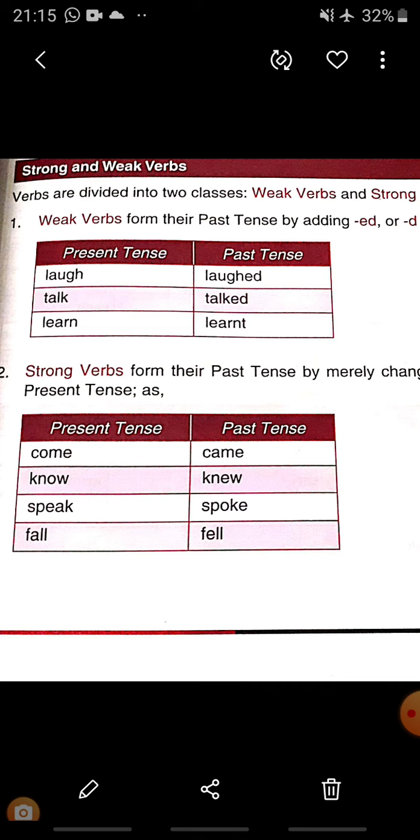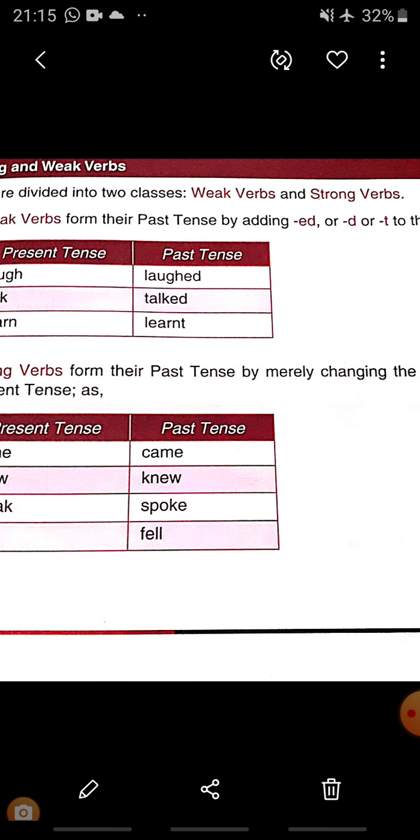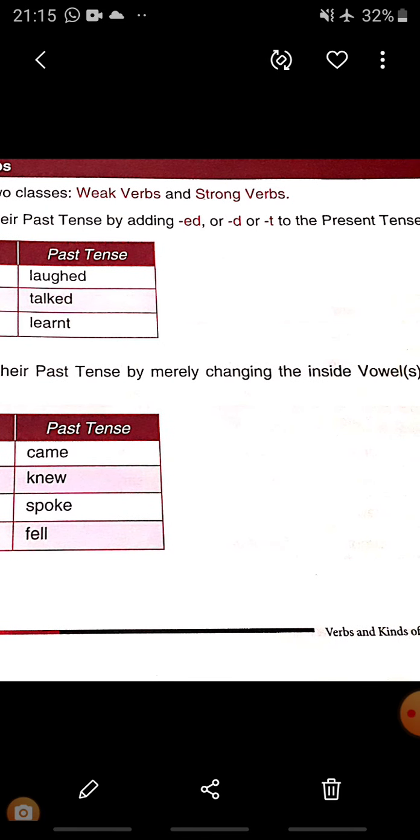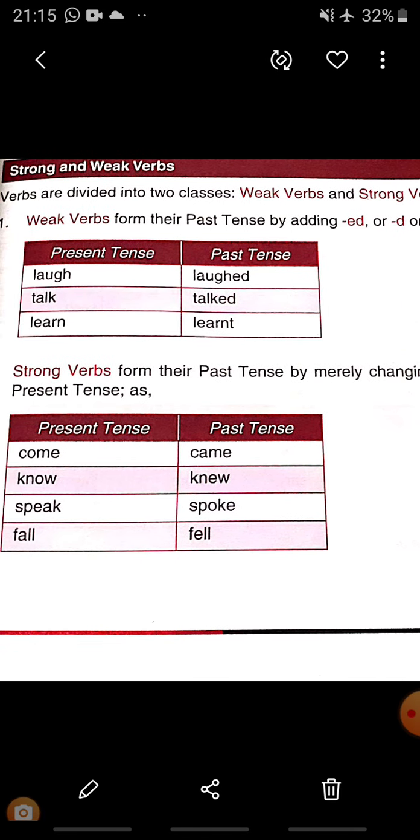Weak verbs form their past tense by adding ed or d or t to the present tense. When we add ed, d, or t at the end of the first form of the verb, that is the present tense form of the verb, that forms the past tense.